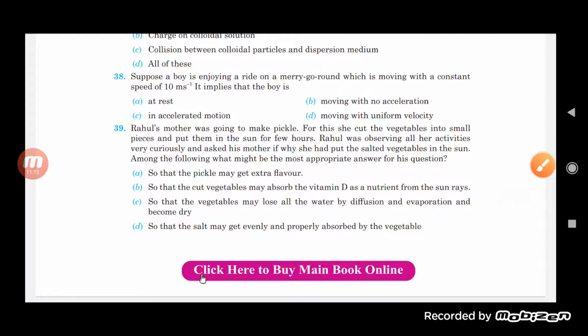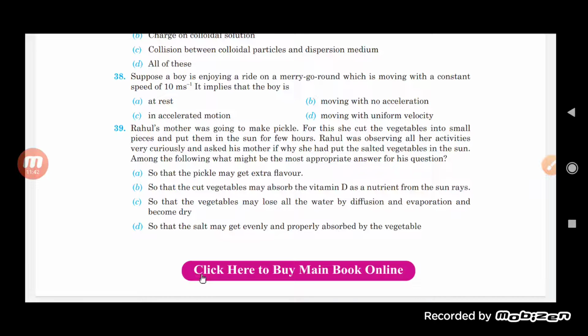Suppose a boy is enjoying a ride on a merry-go-round which is moving with a constant speed of 10 meters per second. Is he at rest, in accelerated motion, moving with uniform velocity, or moving with no acceleration?